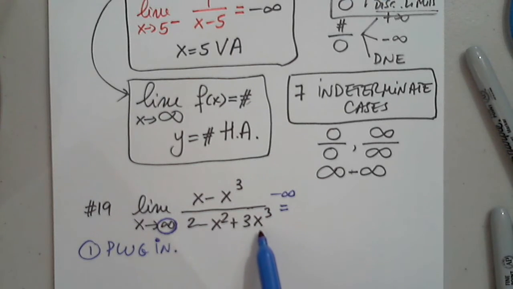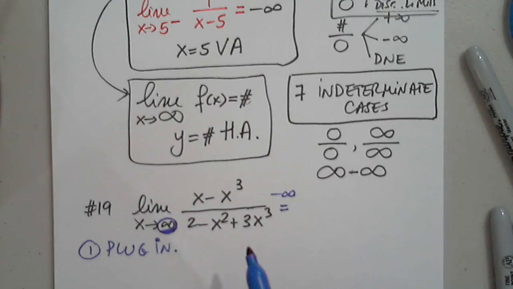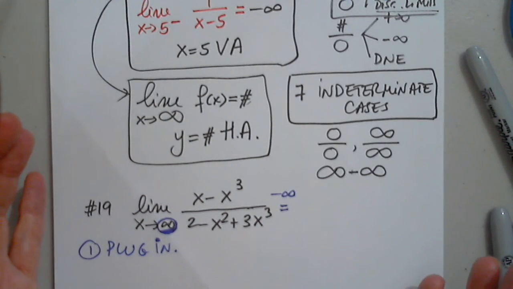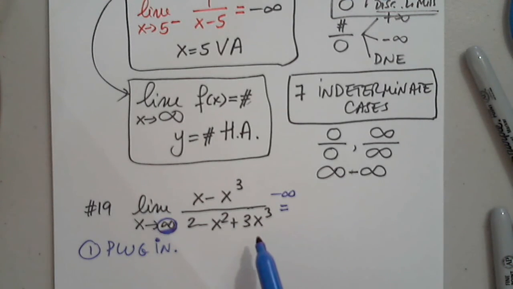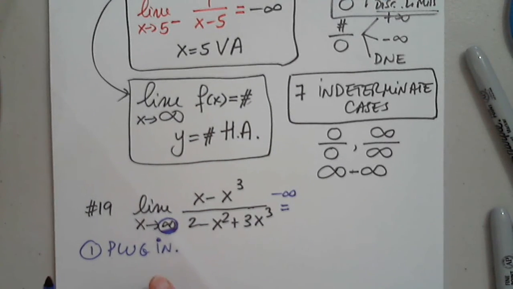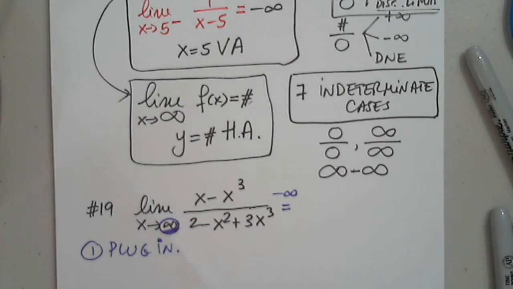Again, the same silly question, just to make sure everyone understands. Which of these three terms is the most powerful when we talk about infinity? Because if I ask you to evaluate for 0, you cannot disregard any term. If I ask you to evaluate for 10, you cannot disregard any term. But we are talking about infinity. Which of these three terms is the most powerful?